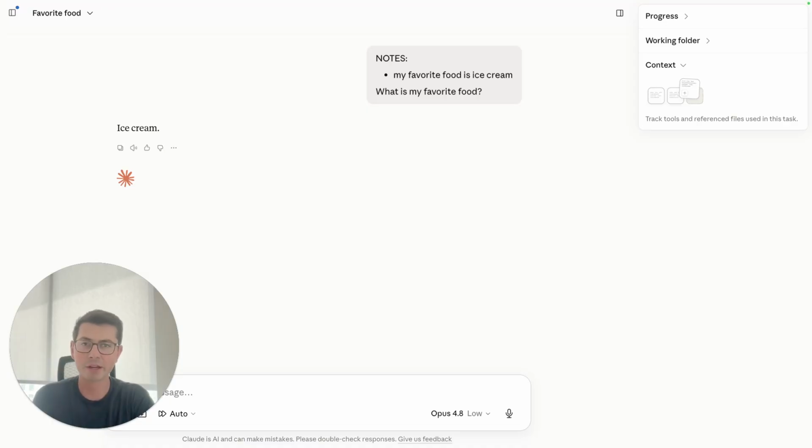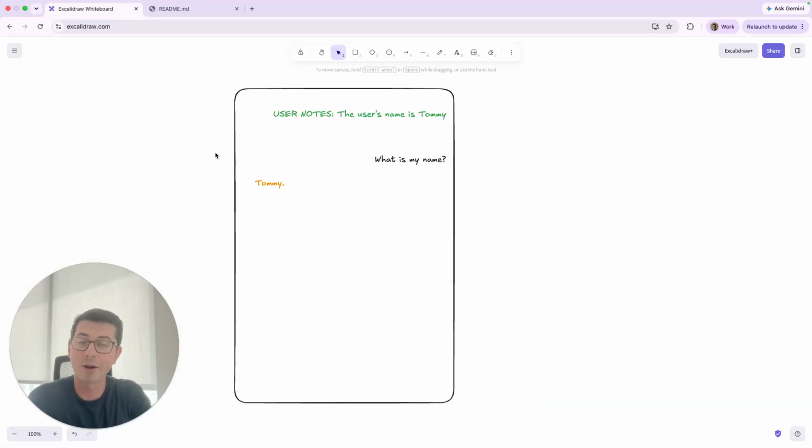And you might be thinking, well, that's kind of dumb. Obviously, if you tell it what your favorite food is, it's going to be able to answer the question, what is your favorite food? But that's exactly what's going on with memory in Claude or ChatGPT. Thinking again about how did Claude know my name when I'm telling you that every single new chat gives it complete amnesia. Let's take a look at this diagram.